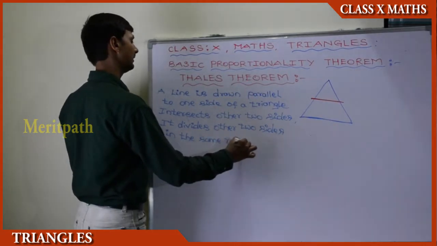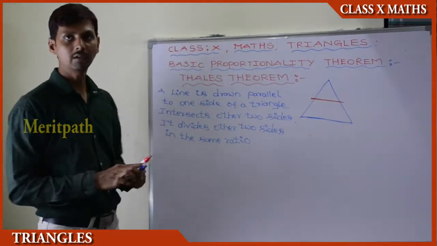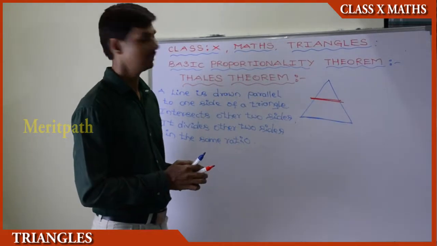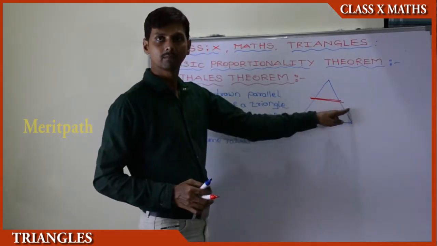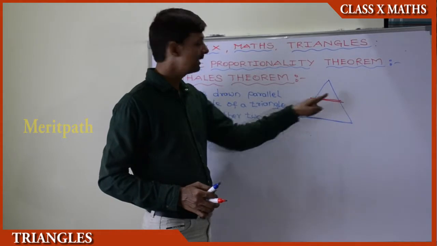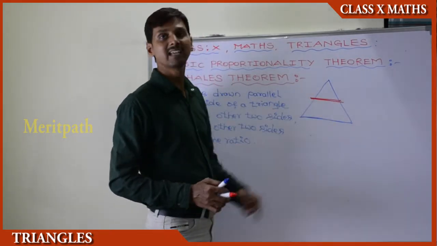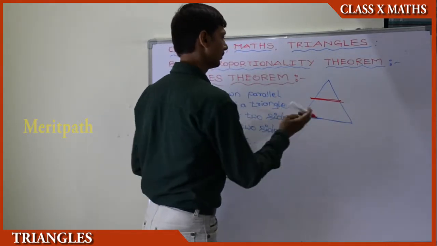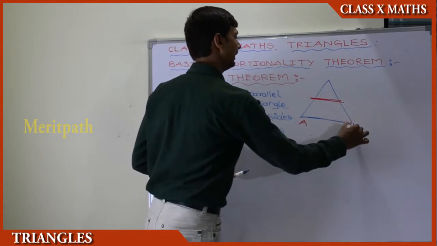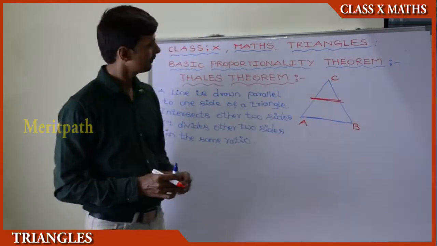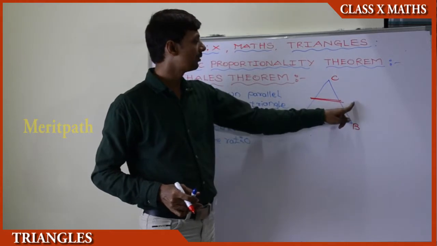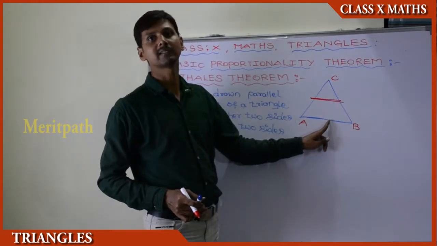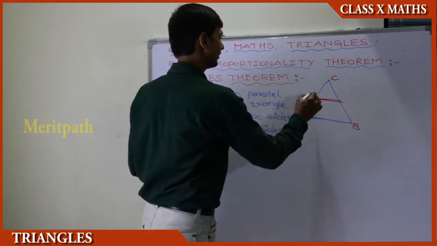Let us recall again. A line is drawn parallel to one side of a triangle, intersects the other two sides. When it is intersecting the other two sides, it divides the other two sides in the same ratio. Let us take this triangle as ABC. One line is drawn parallel to one side. So let us take this as D.